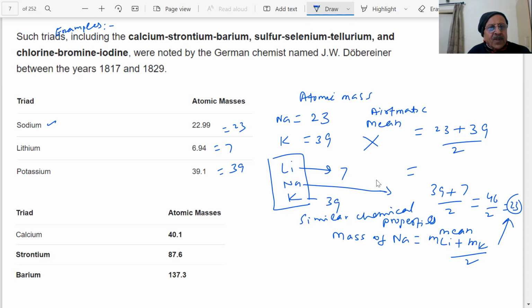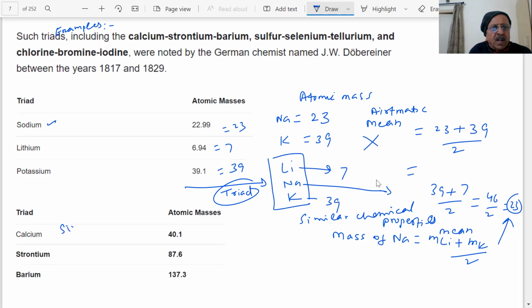Let us see another one. You have calcium, strontium, and barium. Putting this triad in this form under lithium, sodium, and potassium: calcium, strontium, and barium.